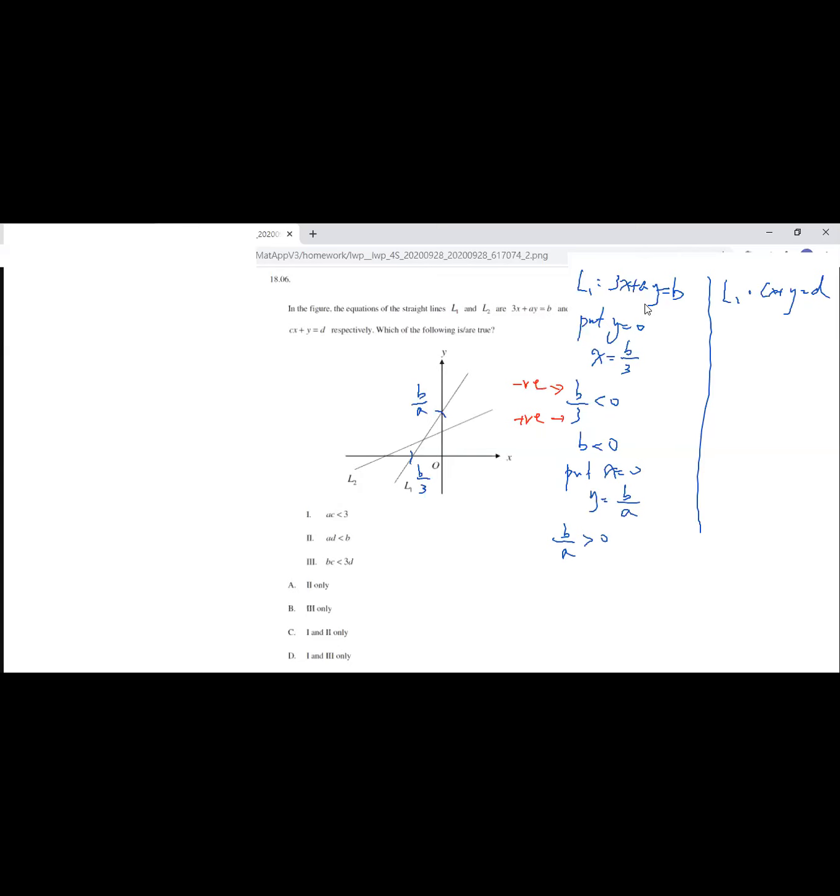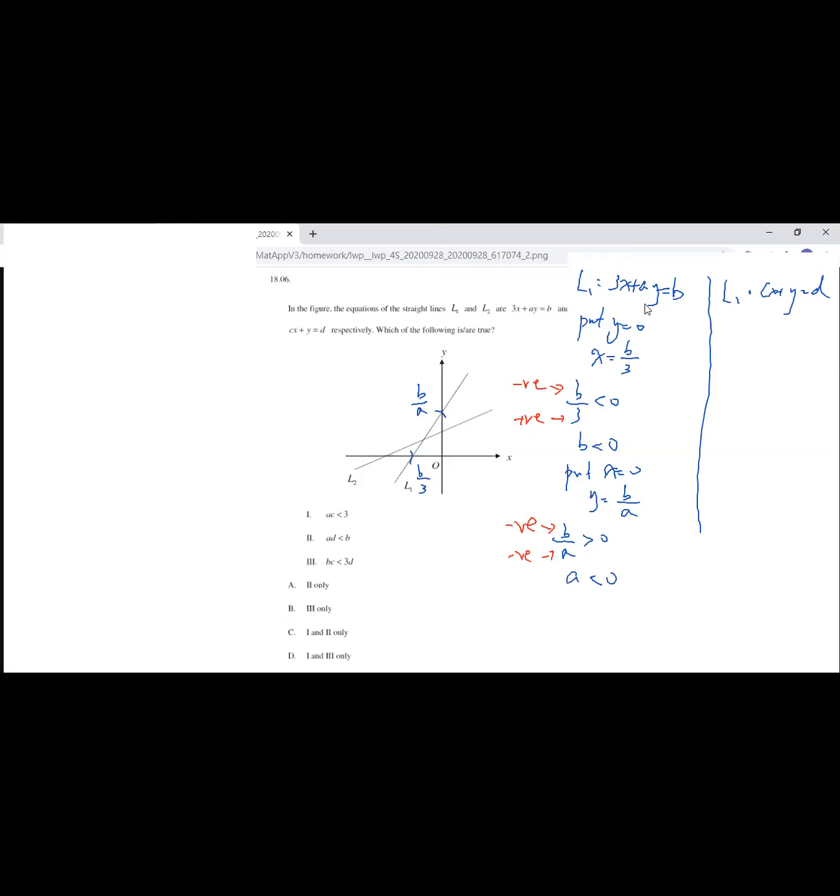But we have already found that b is less than 0. This is negative. Okay, so what should a be? Should also be negative, because double negative becomes positive, which means that a should be negative also. It's okay.